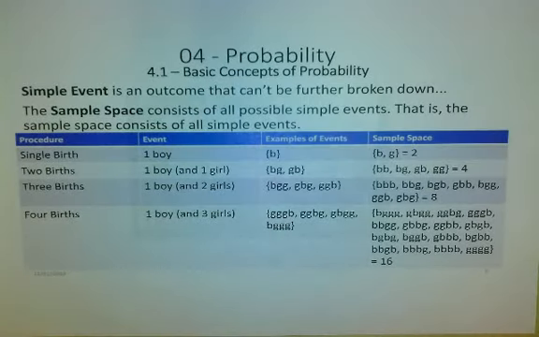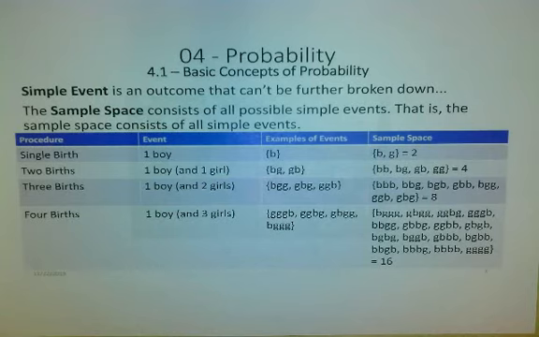All right, so what is a simple event? A simple event is an outcome that cannot be further broken down. The sample space, however, consists of all possible simple events. That is, the sample space consists of all simple events. Now, let's think about possibilities. I don't want to go as far as 8 births with Kim Kardashian, but I will entertain some examples that will help you understand how they differ across other situations.